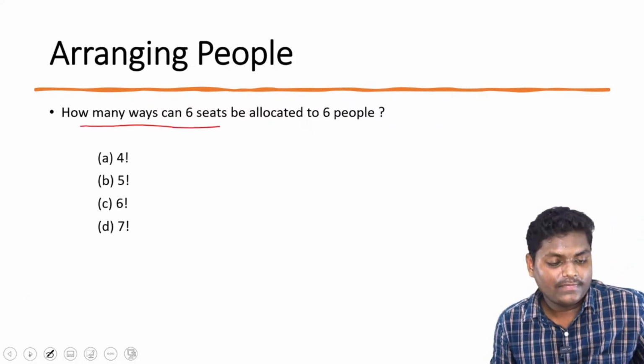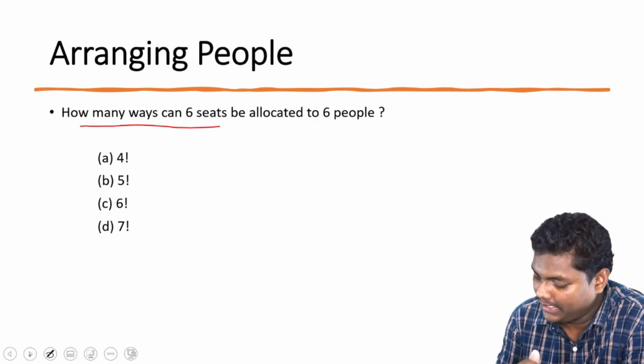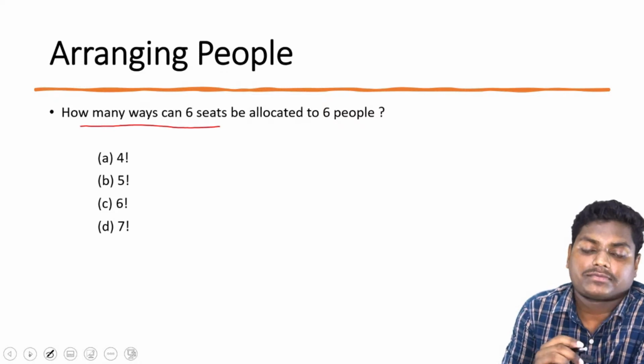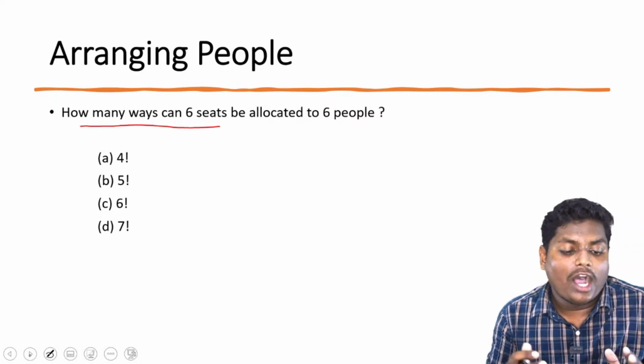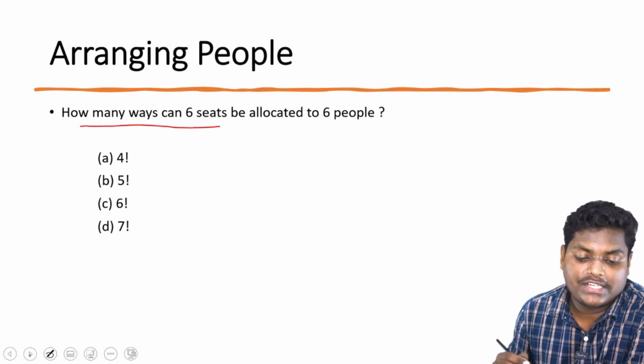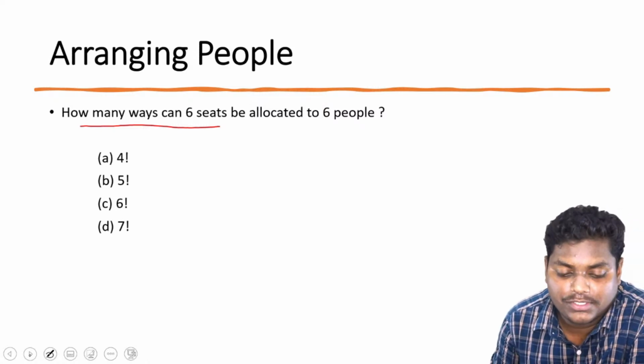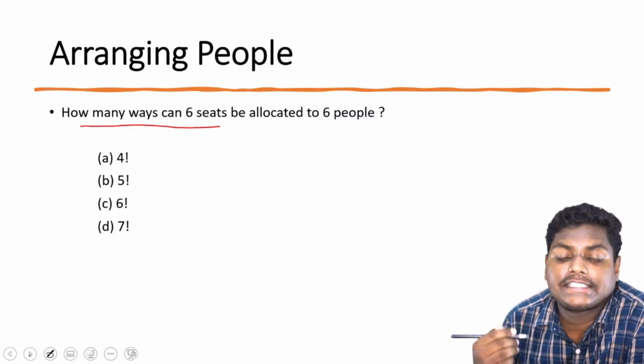Okay. Now moving to the next type of question, that is arranging people. Great, Anupam. So how many ways can 6 seats be allotted to 6 people? This is the question that I'm posing. Everyone, you can try this question out.